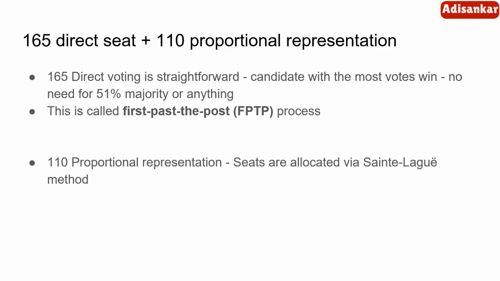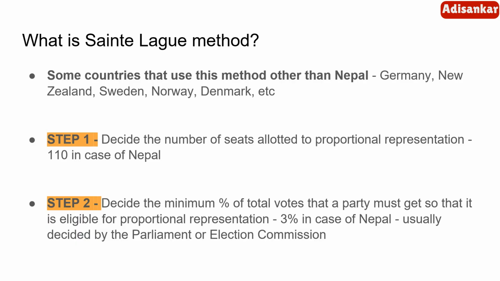Now, the 110 proportional representation seats are allocated via a process called the Sainte-Laguë method. Now, let's see what the Sainte-Laguë method is. Other than Nepal, there are some countries that use this method, for example, Germany, New Zealand, Sweden, Norway, Denmark, etc.